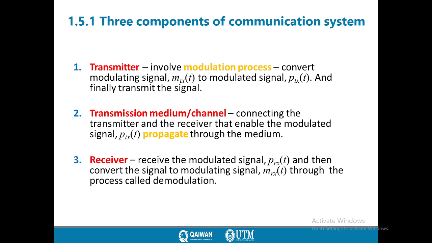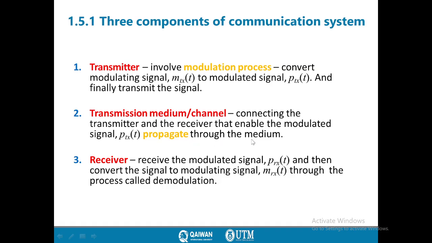So generally we have three components of a communication system. As we explained before, we have the transmitter, which involves the modulation process, converting the message signal MT to the modulated signal PTX, and finally transmitting the signal. Then the transmission medium, or transmission channel, connects the transmitter and receiver and enables the modulated signal to propagate through the medium.